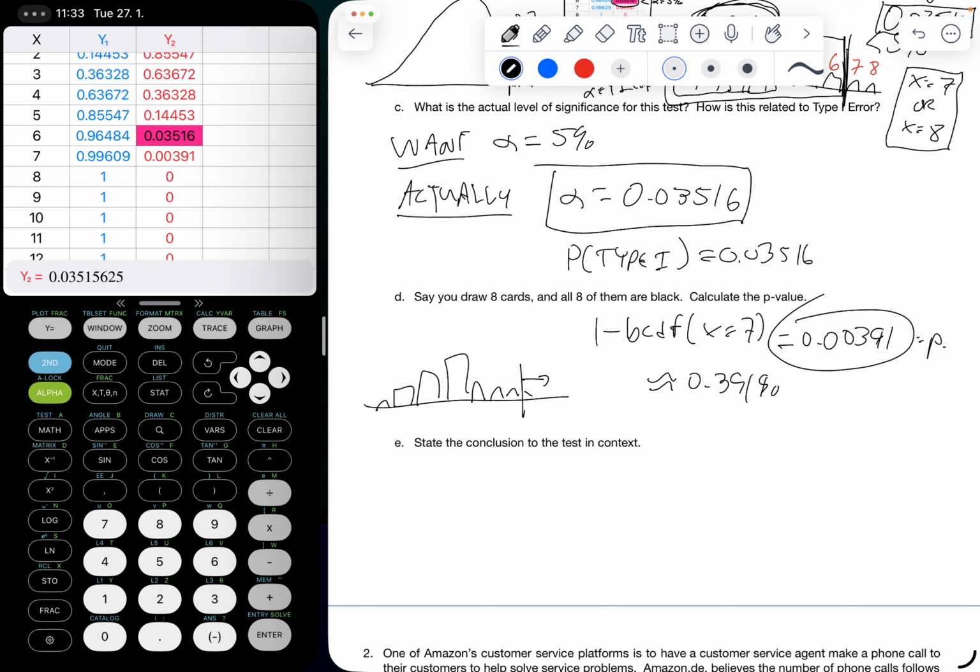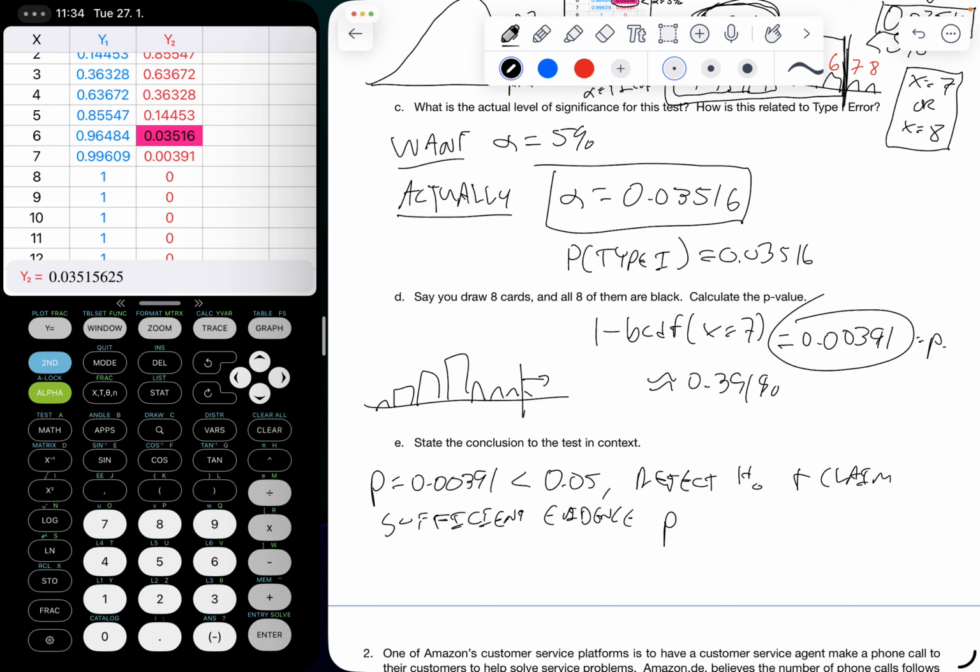So the conclusion then, since p is 0.00391, is less than our alpha value, which is 5%, 0.05, we reject the null hypothesis and claim sufficient evidence that P is greater than 0.5 for picking a black card. So the deck isn't fair.